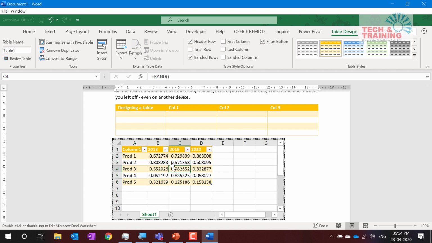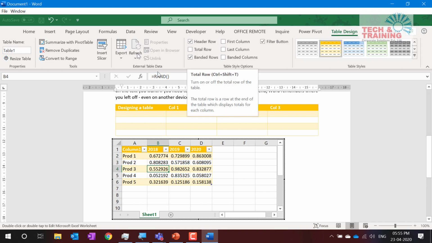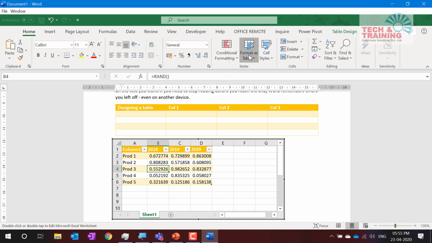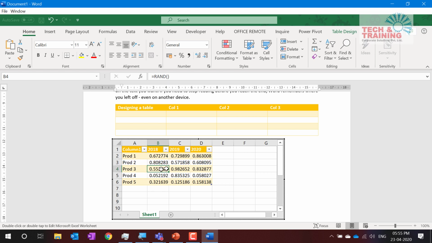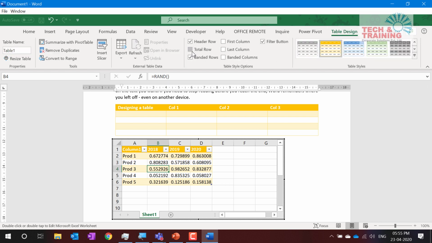Now we were to discuss the total. Now I cannot write the function, although I can write some basic functions in Word also, but I'm not going to get into that because you've got a better feature in Excel. So what we can do is, here I would like to get the total. Now as I said, I'm a lazy fellow, so I won't type the total function, but because it's a table, I go to the design tab, and here I have something called total row. So understand, what did I do? I went to the home tab, selected format as table, selected the formatting and it automatically got the formatting. After getting the formatting, I go to the design tab and check the box that says total row.